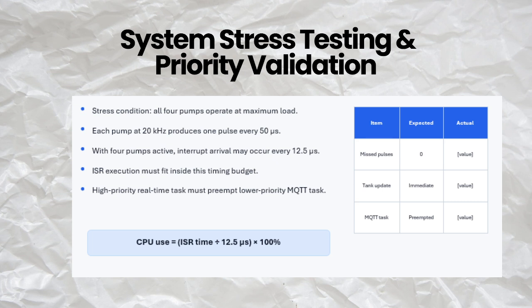CPU utilization is calculated by dividing the measured ISR time by 12.5 microseconds and multiplying by 100%. For example, based on our actual ISR measurement, the CPU utilization for interrupts is 66%. The remaining CPU time is available for the RTOS scheduler, MQTT communication, and other background tasks. We also validate that the RTOS priority is set correctly: the tank processing task is assigned a higher priority, while the MQTT telemetry task has a lower priority.